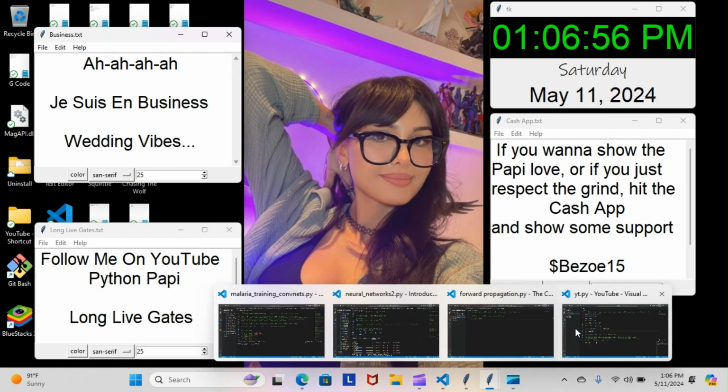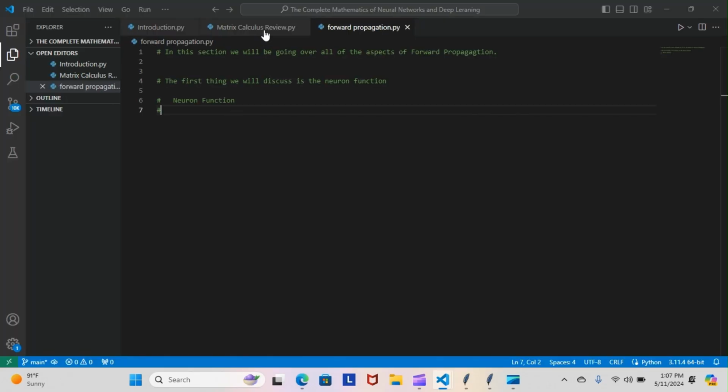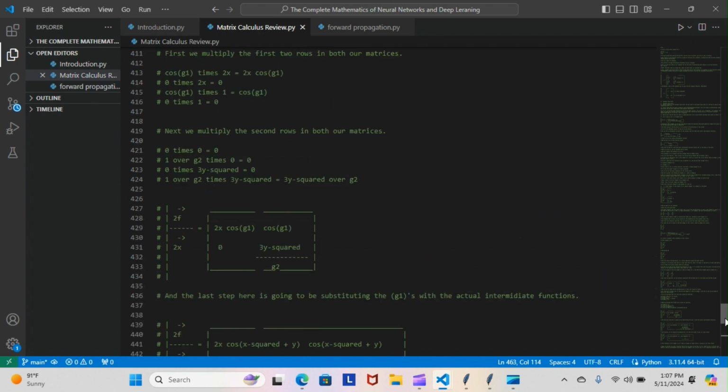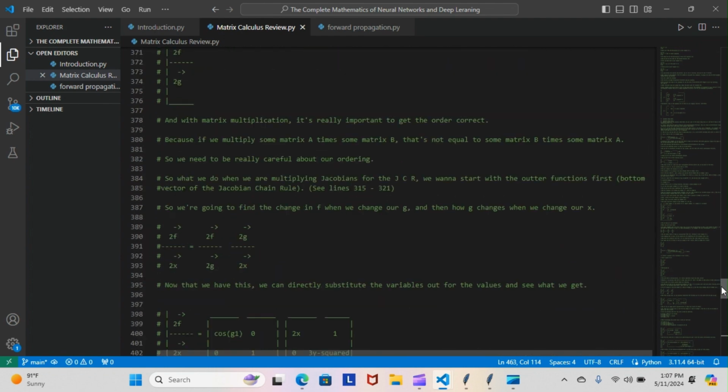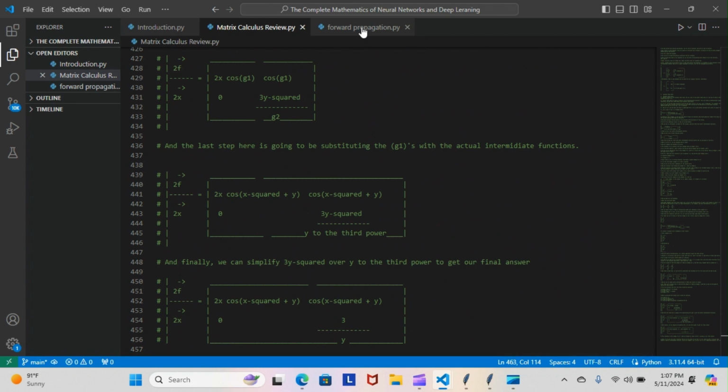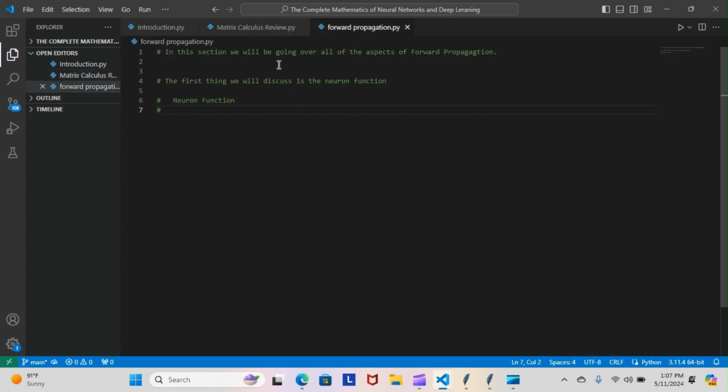Like I said, we did finish up our initial introduction. We finished up the Jacobian chain rule, and we started the new module. I didn't start it, I just got everything propped up, the forward propagation. But this is how we ended our Jacobian chain rule. We got everything done with that one. That was basically an extended introduction, so that's all done, and now we're going to dive into the full meat of the course, starting with the forward propagation. The first thing we're going to discuss is the neural function, so next time you see this, we'll be going over the neural function.